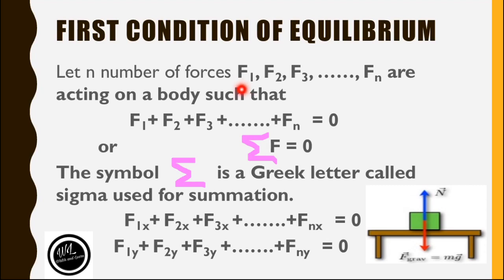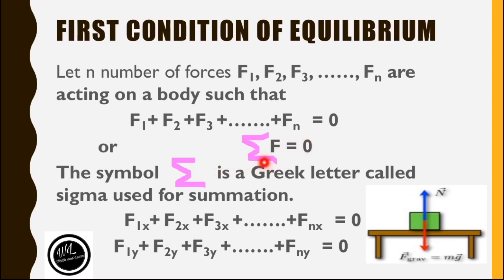So F1, F2, F3 and so on to Fn, there are a number of forces which are acting on a body such that they will satisfy the first condition of equilibrium if the sum of all these forces is equal to 0. Or we can also write it as sigma F is equal to 0.